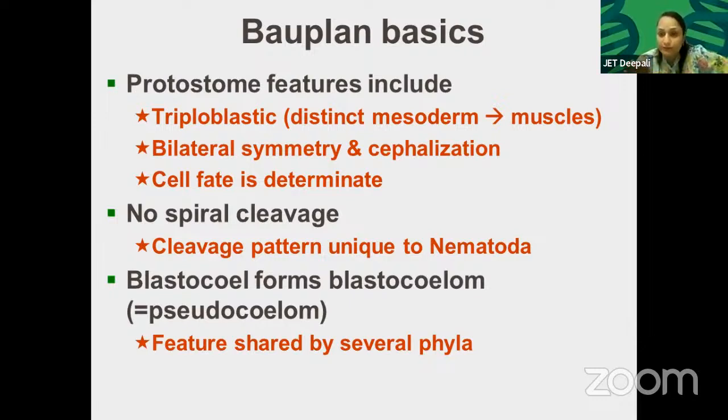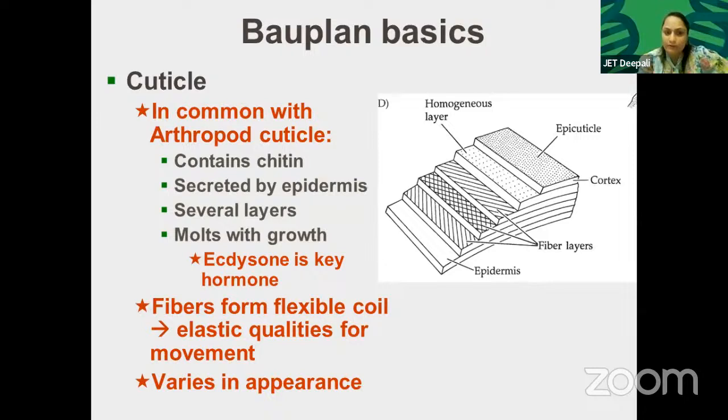Cleavage pattern unique to nematodes. Blastocoel forms the blastocoelom, that is the pseudocoelom. A feature shared by several phyla. Cuticle in common with arthropod cuticle. Okay, they also need a cuticle because they have to protect themselves from the digestive enzymes. It contains chitin secreted by the epidermis. Chitin is also present in fungi. Okay, fungi also have several layers.